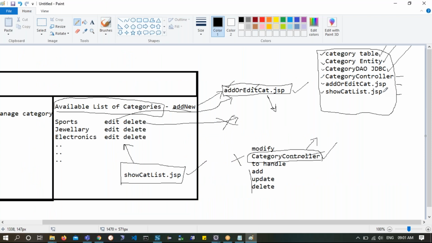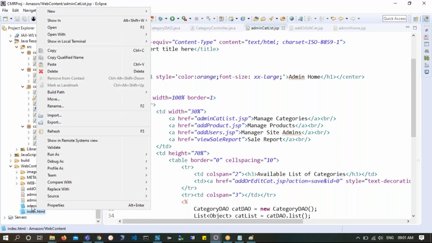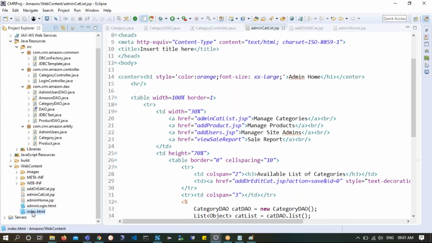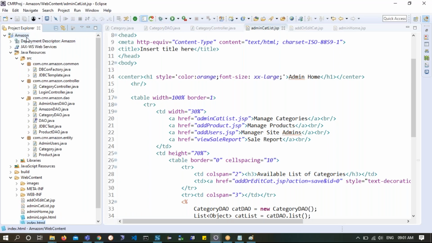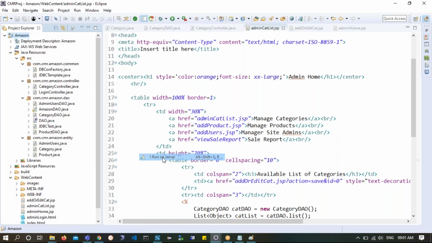I have done this part: show category list.jsp, which will contain edit and delete options, and it is bringing all the data, so the user will take an action next. Up to this level, let us see whether it is completed or not. So I'll come back to my project and try to run index.html, which is the default page. Right click, run as, run on server. I'm running the project.